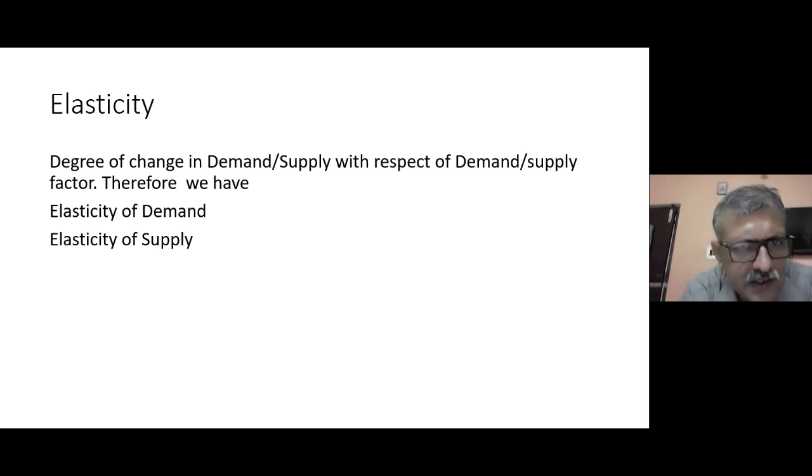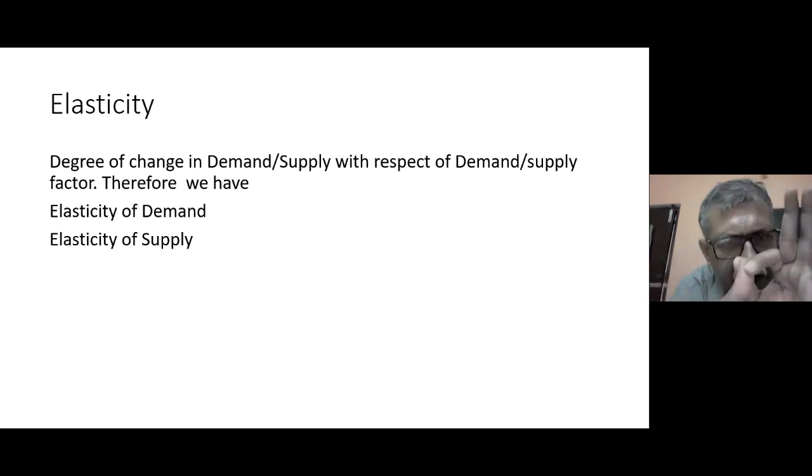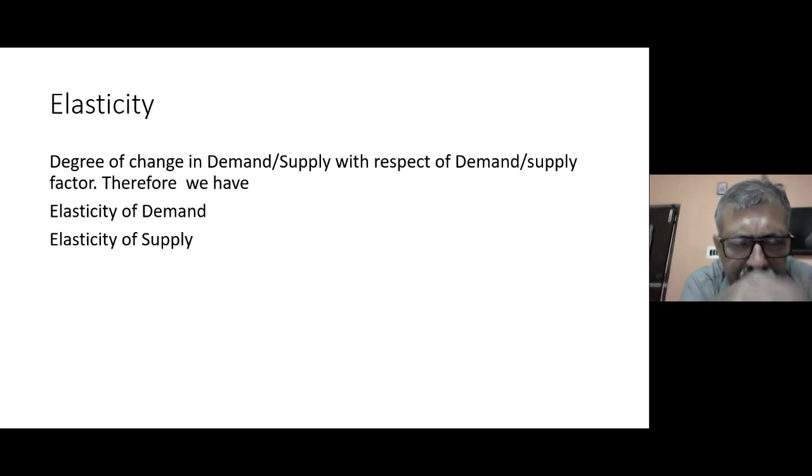So elasticity is the functional relationship between the rate of change in demand and the rate of change in any of the factors. This factor could be price, the price of related goods, or income. Similarly, elasticity of supply is the relationship between the degree of change in supply with respect to the determinants of supply. What could the determinants be? It could be price, the price of related goods, or income.